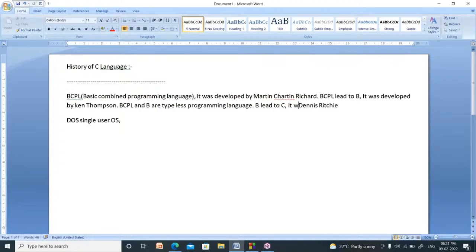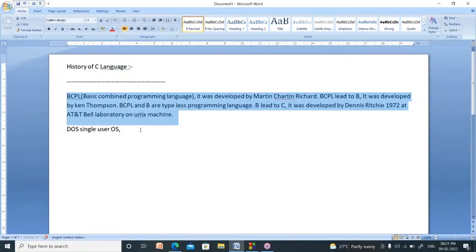It was developed by Dennis Ritchie in 1972 at AT&T Bell Laboratory, on a Unix operating system machine. It is the brief history of the C programming language.